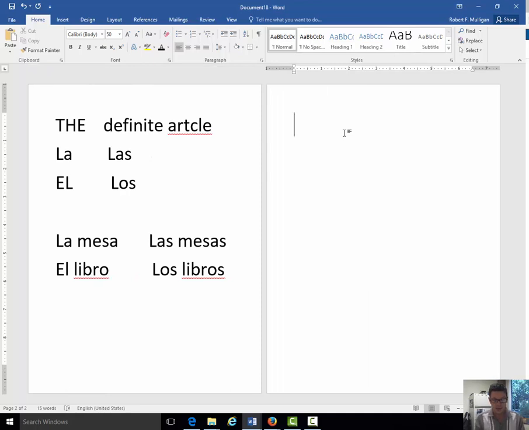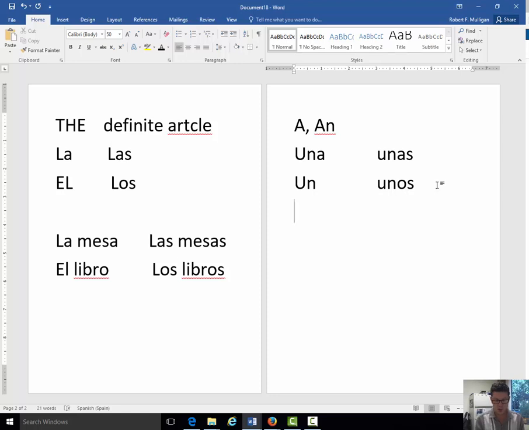Right here, to say a or an, like I have a book, I have an apple, we use un. I'll do the feminine first like I did. So una, the feminine, or plural, unas. Un or unos.